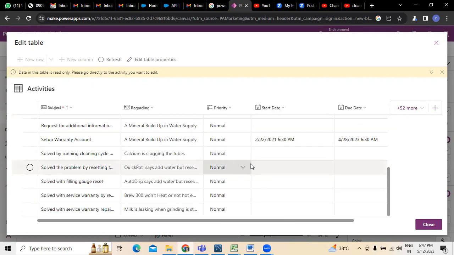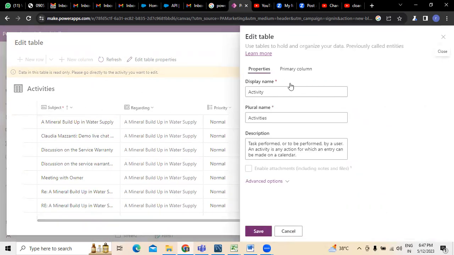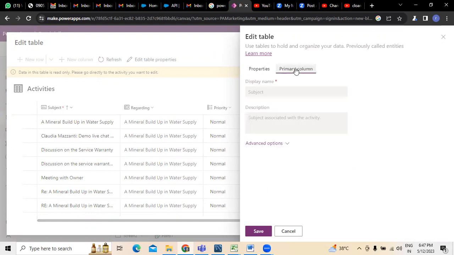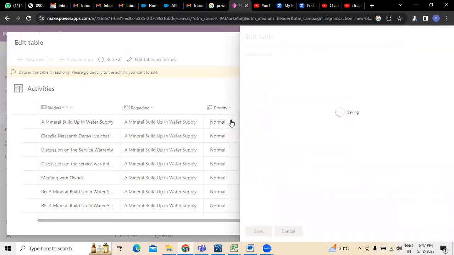Here is the information you can see. This is all the information which is available, whatever is required. If you want to edit any table properties here, we can create them. There are some primary columns mentioned here, followed by property information. Where in property information, I'm just clicking on save.